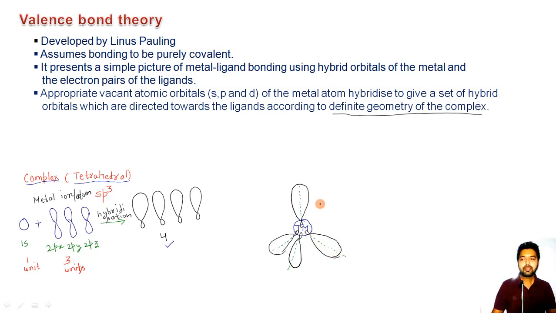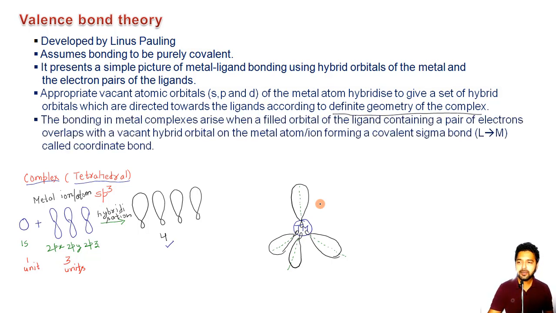So this was an important generalization of the valence bond theory. Once again, the different vacant atomic orbitals of the metal atom simply undergo hybridization, resulting in the formation of hybridized orbitals which will be directed in different directions according to the geometry of the complex.